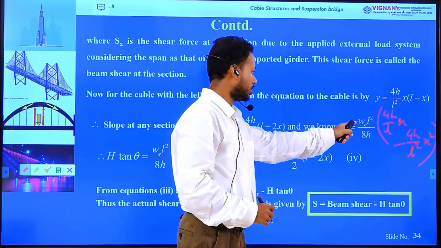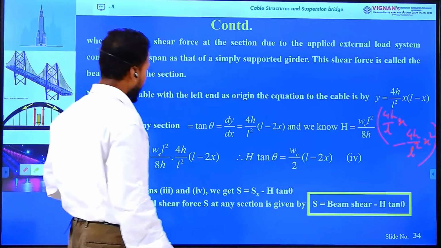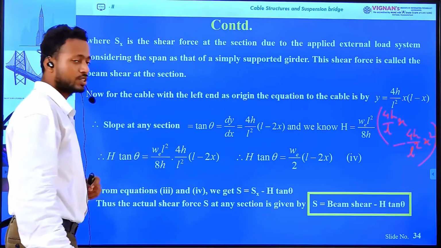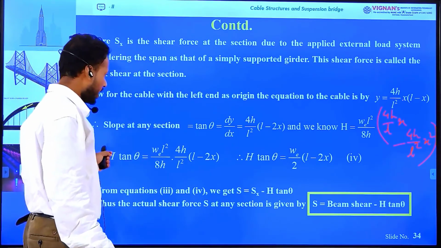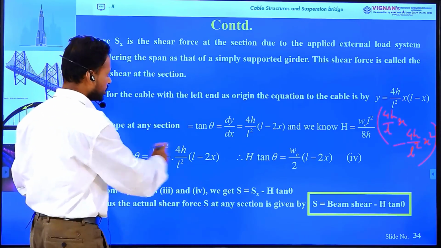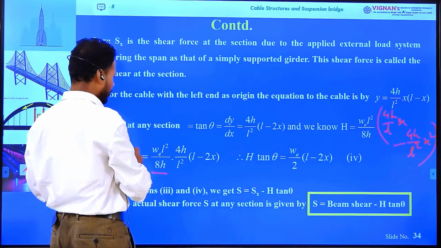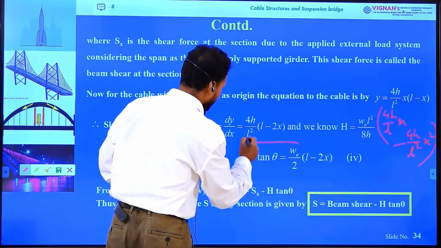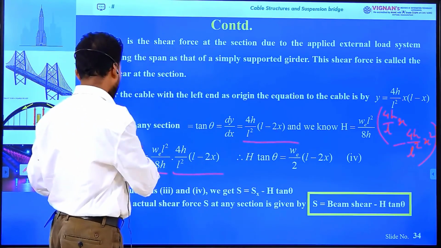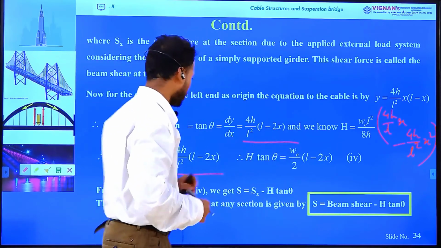We know H equals wL square by 8h. So we have tan theta equals dy by dx equals 4h by L square into L minus 2x, and H equals wL square by 8h. Simply we will calculate H tan theta. What is the value of H? wL square by 8h. What is the value of tan theta? 4h by L square into L minus 2x. So H tan theta equals w by 2 into L minus 2x. This is equation 4.